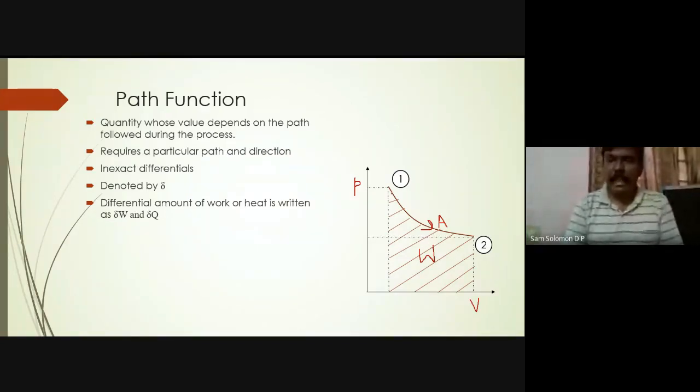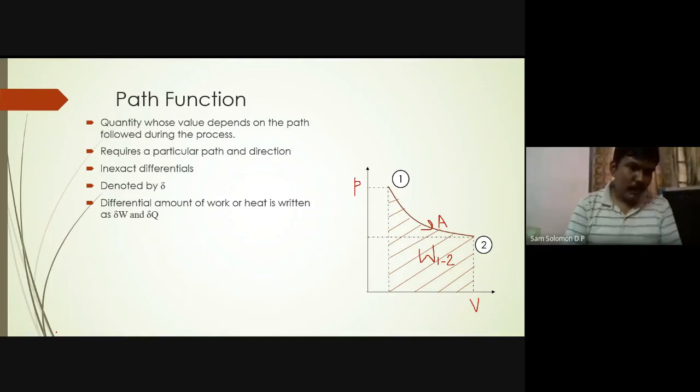Because I have traveled through the path 1, 2, area under the curve gives me the work transfer for the process 1 to 2. So we usually write it as W suffix 1, 2. The area under the curve gives you the work transfer W12.